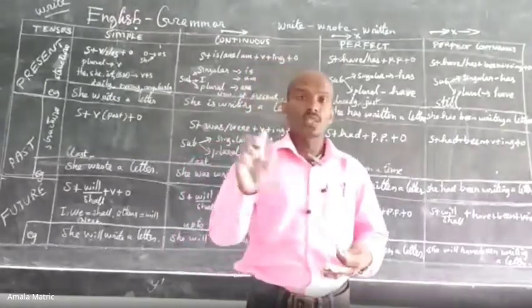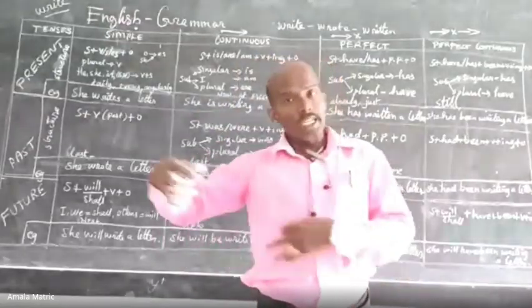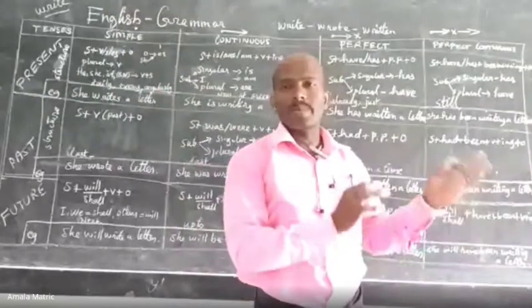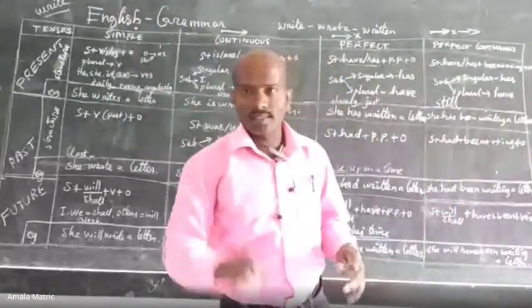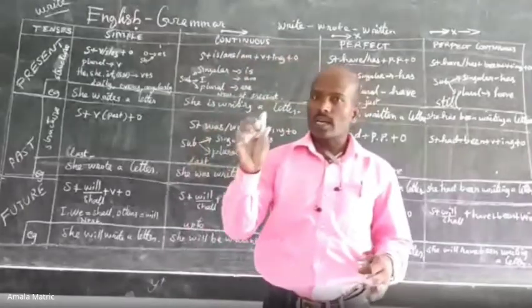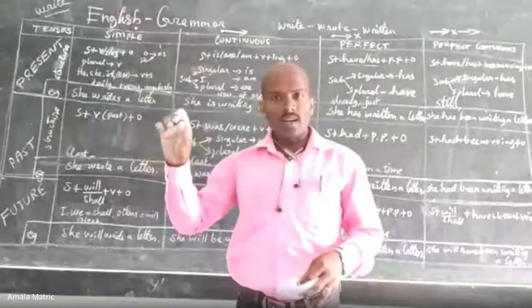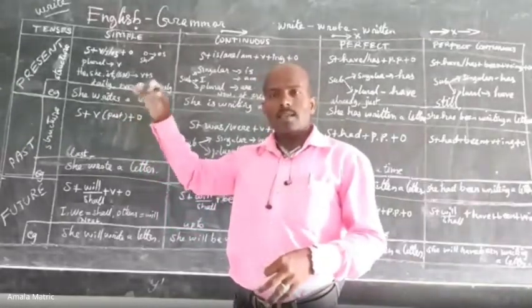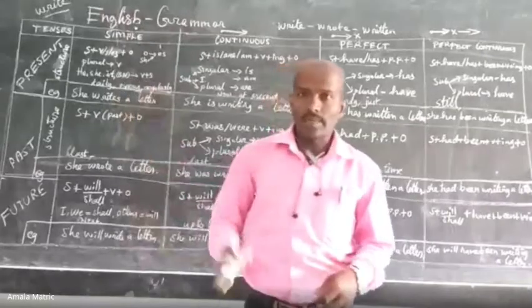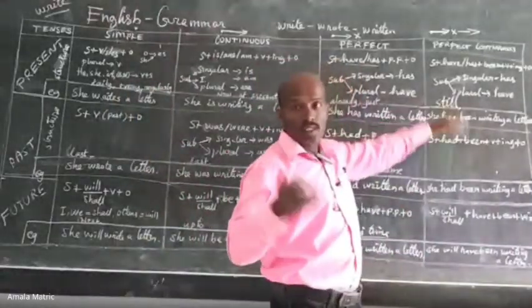The action should have finished by 7:30, but it is going on continuously. That's why it is called present perfect continuous tense. Present perfect continuous is nothing but the action which should have finished at a particular time. If not finished, still it is going on. That progress is called present perfect continuous tense. Am I correct? Okay, this is the situation. Actually, I am explaining the situation where it is used.